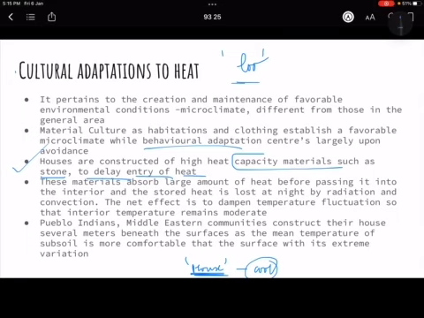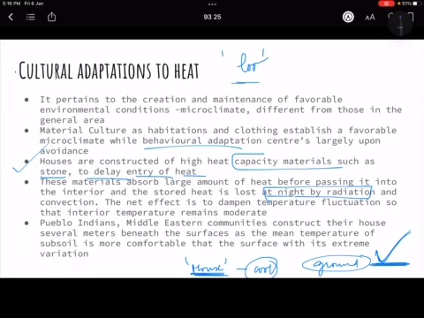That is the first thing. These materials absorb a large amount of heat before passing it into the interior, and stored heat is lost at night by radiation. ठीक है ना? Much like the normal thing that happens, जैसे for example the ground gets heated in the day when there is solar radiation, and then when there is no solar radiation at night, it radiates back the heat.